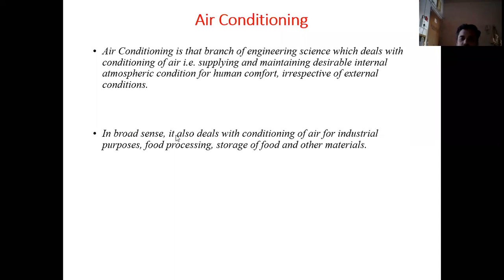Now, air conditioning can also be used for industrial purposes, that is for food processing, storage of food, and other material like medicines also. So these are basically the applications of air conditioning. It may be used for human comfort as well as for the storage of food, or longer life of food or materials. So this is how air conditioning can be used either as comfort air conditioning or industrial air conditioning.